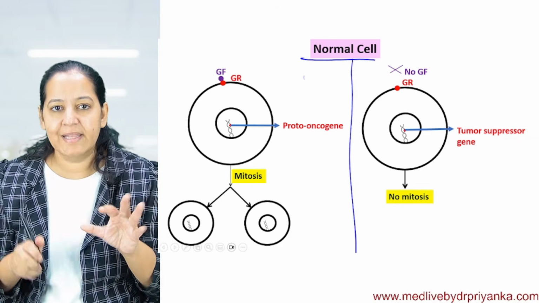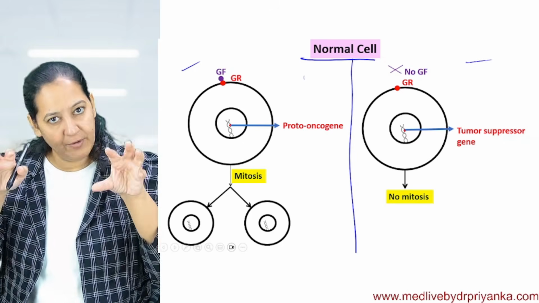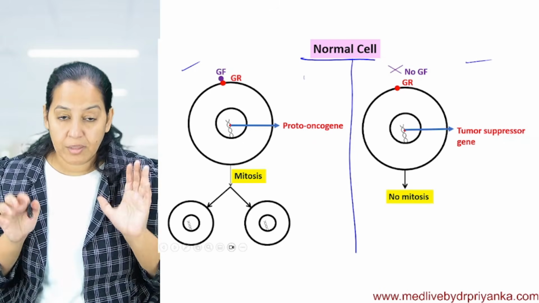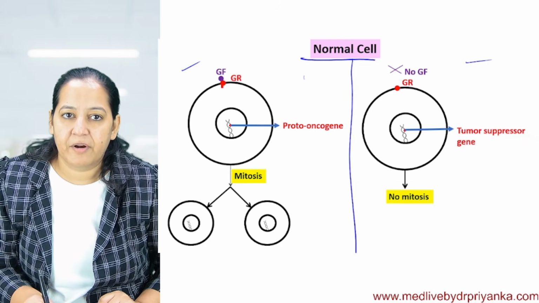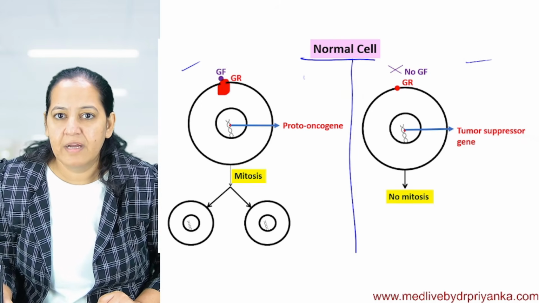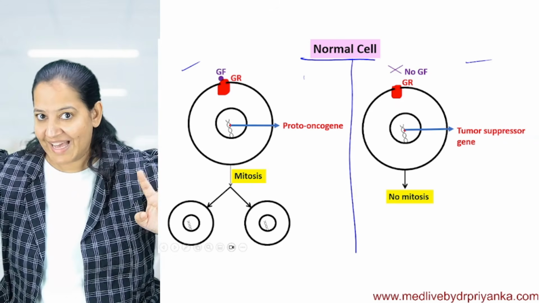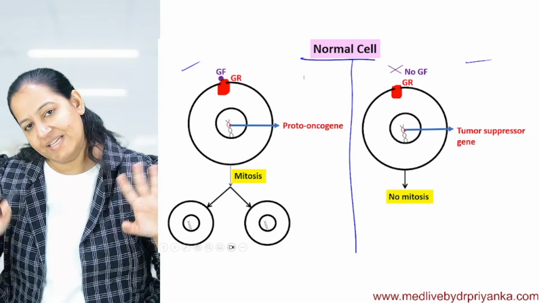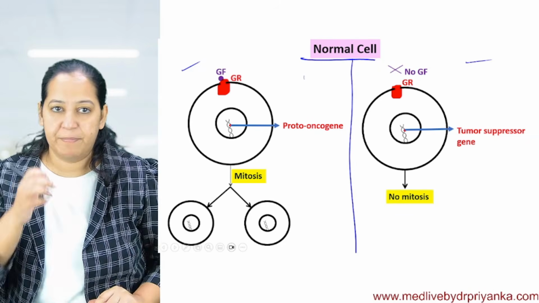See, you can see a cell here, and here also you can see a cell. You can see the nucleus of the cell, and you can see the DNA of the cell. Now, on the surface of the cell, you can see the growth receptor, red color. Here also the growth receptor is there. This can be any cell of the human body, which is not cancerous, a normal cell, from head to toe. On the surface of the human cell, growth receptors are present. Appreciate the growth receptor.